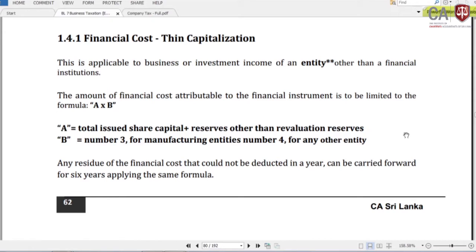Any residual of finance cost that is not deducted for the year can be carried forward for the next 6 years. After calculating this limitation, if there is any excess value, the only option we have is to carry it forward for the next 6 years. This is a simple idea about this. I will take a small example to get an idea.